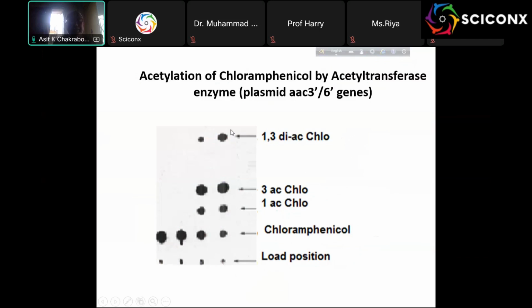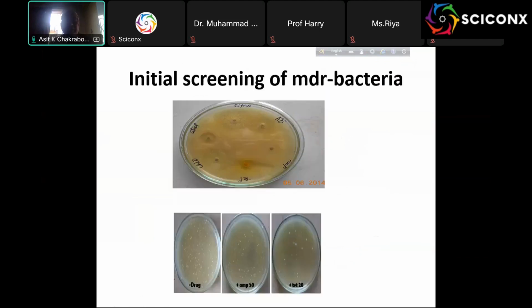And you see these acetylated forms run fast, which is contrary to the rule that higher molecular weight moves slower, but 1,3-diacetyl chloramphenicol is the fastest. That means you can prove it, and that is very easy. So this is our first slide.